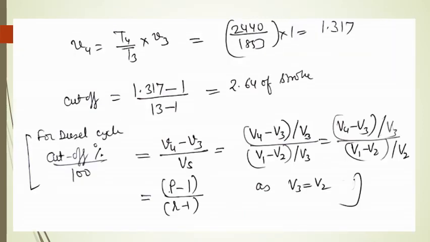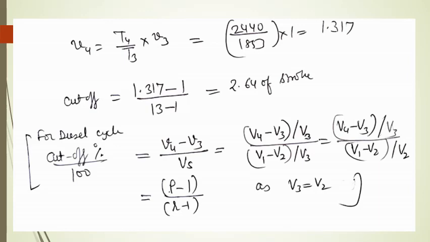Now V4 is equal to T4 upon T3 into V3, as 3 to 4 is a constant pressure process. Now the cutoff will be equal to (V4 minus V3) upon the swept volume, and swept volume is V1 minus V2.